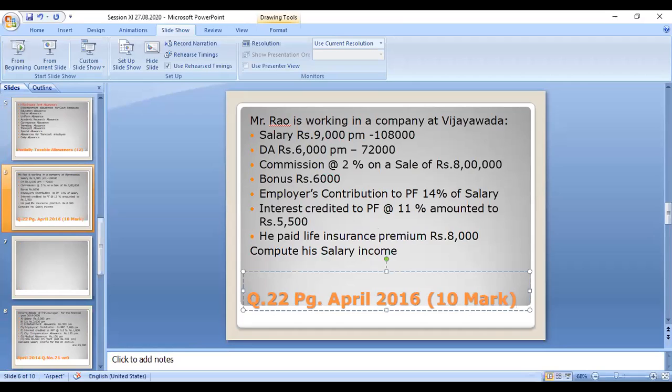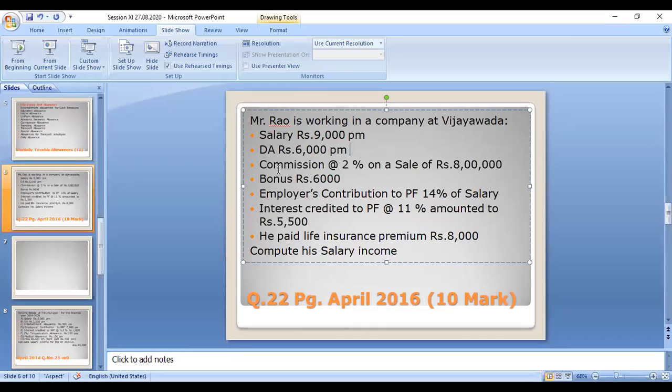Mr. Rao is working in a company at Vijayawada. He received a salary of 9,000 per month, which we have to multiply by 12 to convert it to yearly salary. Next, DA is given. DA means dearness allowance, 6,000 per month.